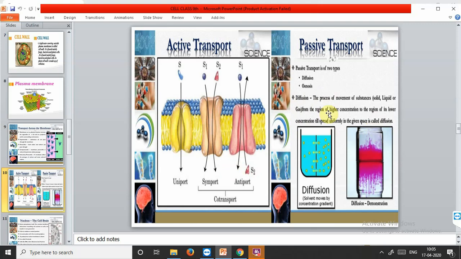The best example of diffusion we can see is when we spray some perfume at one corner of a room. You can see that after some point of time the smell spreads everywhere. This is what diffusion means. When something is present in lower concentration and something is present in higher concentration, then the transfer starts at once from higher to lower. This signifies diffusion. Diffusion is a very important process for unicellular organisms. They absorb as well as excrete with the help of diffusion. Now let's move further with our chapter.